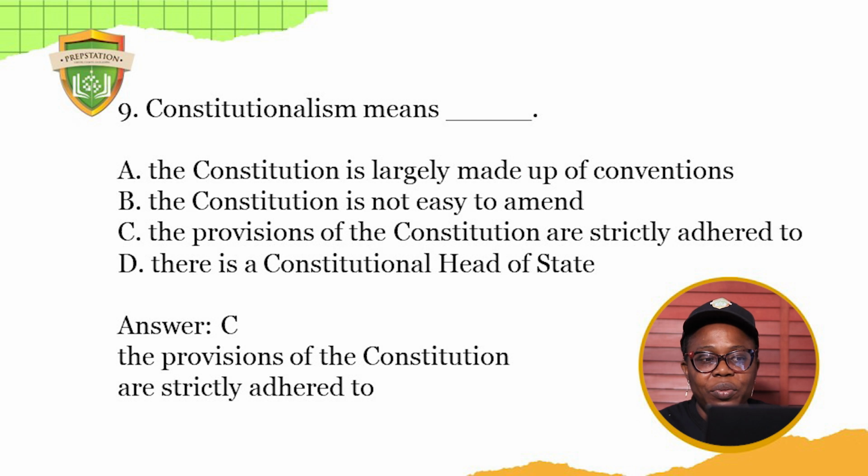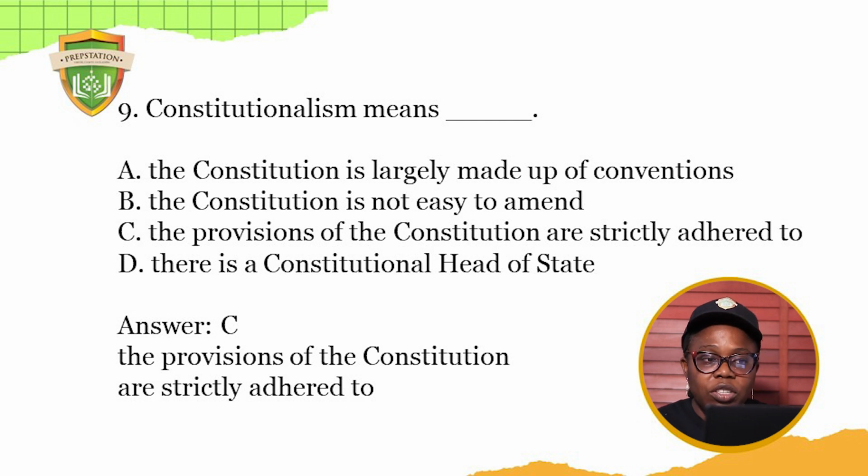Don't get confused. The provisions of the Constitution are strictly adhered to. That is the answer. I told you, strict adherence. Repetition is for you to understand. That's why I keep repeating these things so that you have a better understanding of what we're saying.